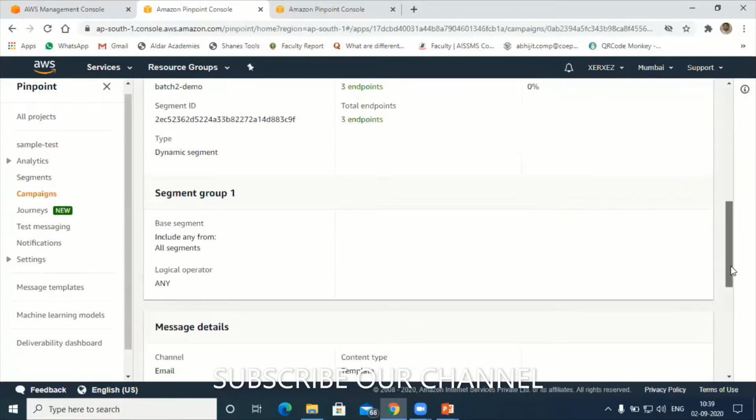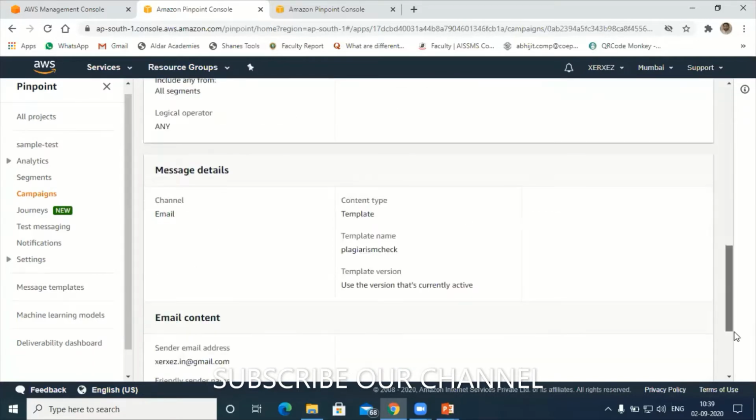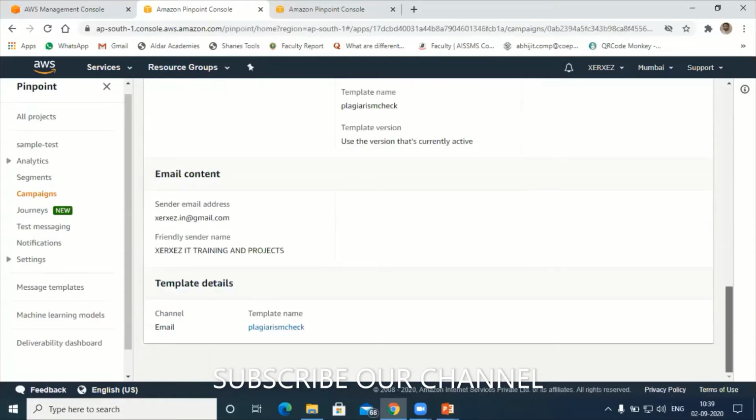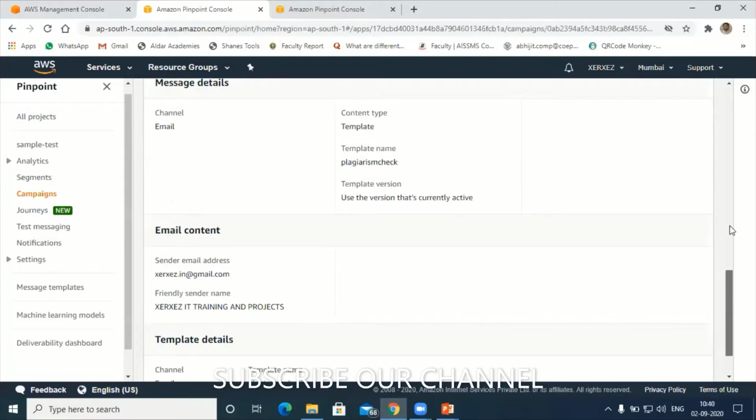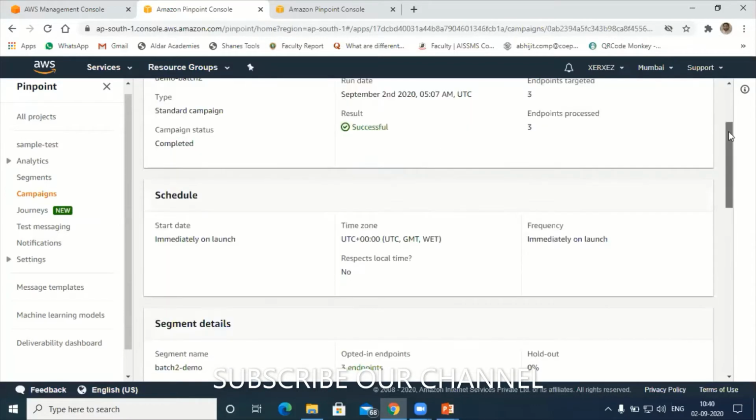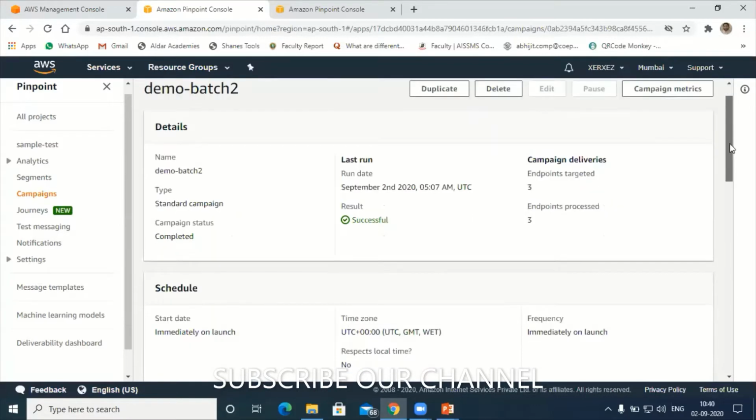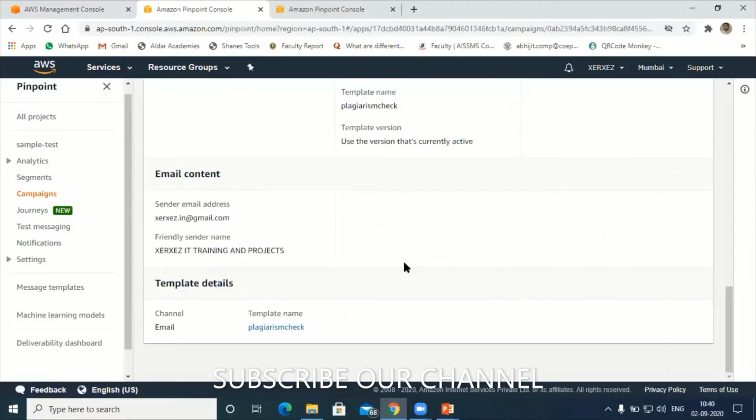Here, comparison check, template name. Anyways, I'm committing some mistake here. Okay, so it is run successfully, right? The status was running. After creating the campaign, in the last step you just give finished. Okay, so it will send the emails.